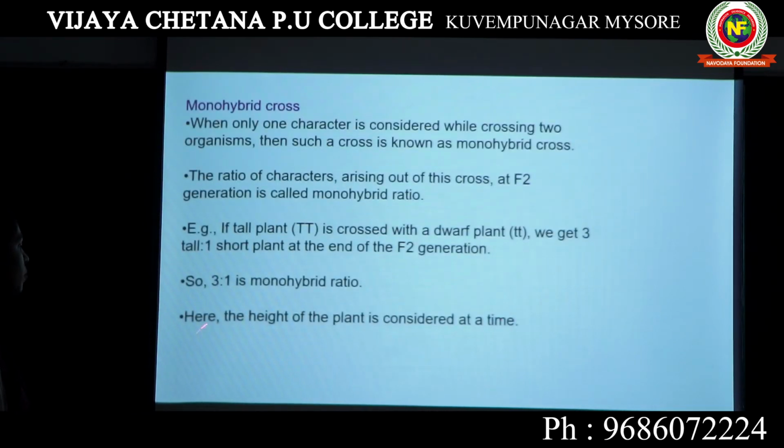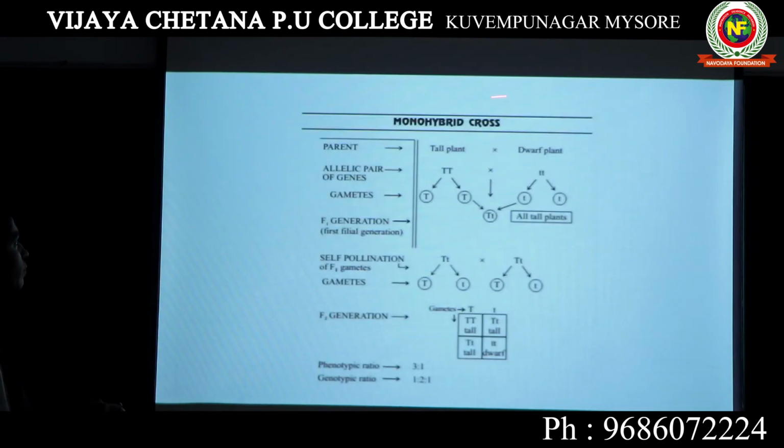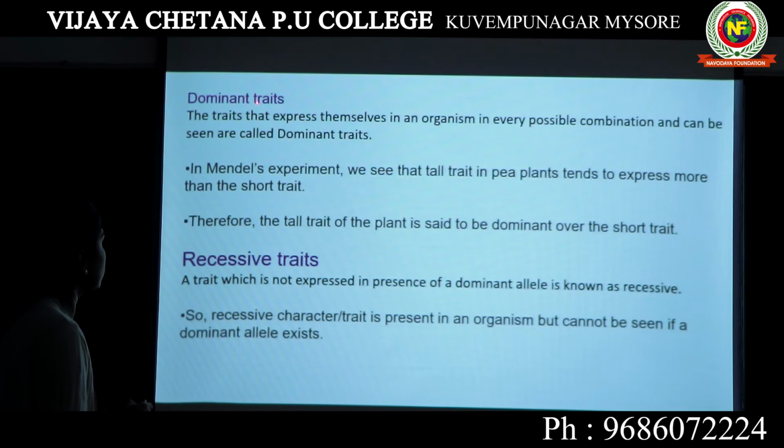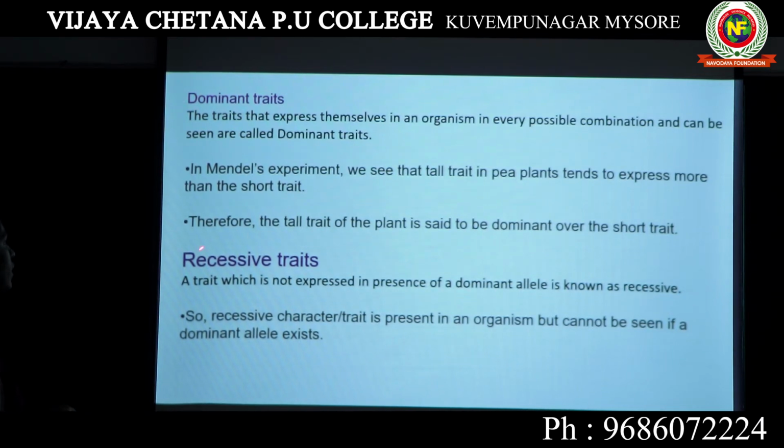Here the height of the plant is considered at a time. I told you when we do a monohybrid cross, we consider only one particular character at a time. Here we are considering the tallness. Next we will study something known as dominant traits and recessive traits. What are dominant traits? The traits that express themselves in an organism in every possible combination and can be seen are called dominant traits.